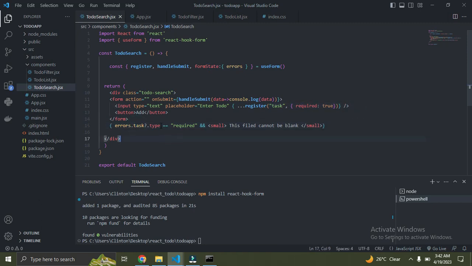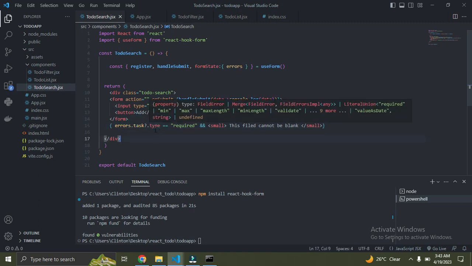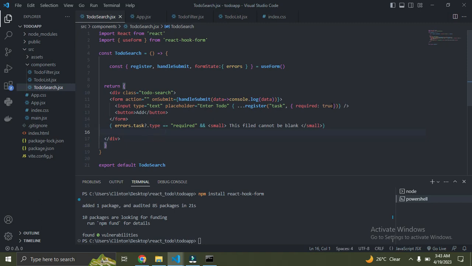So the type now, you can wonder what does type stand for. We can have different validations: required, min length, max length, a lot of them. Currently the type we are working on is the required validation, right? So we are saying if this error matches this required validation, we are going to simply return this error message on the screen.